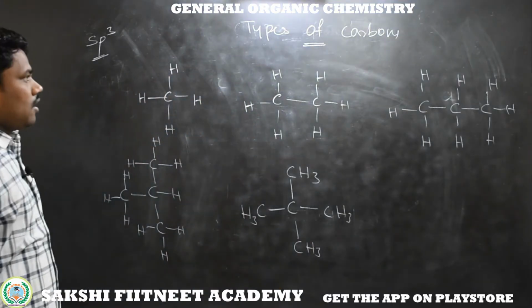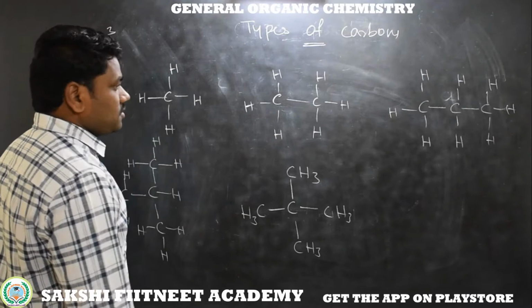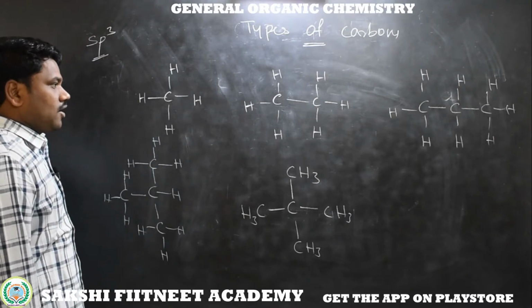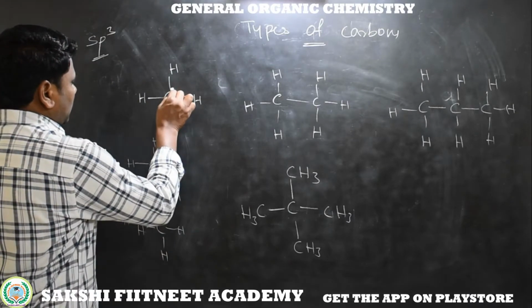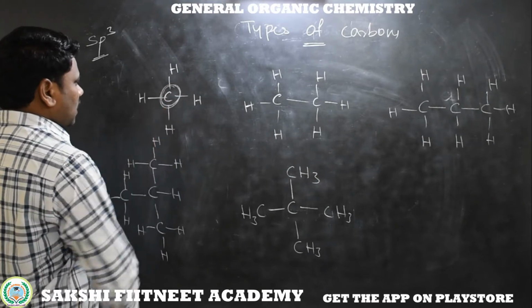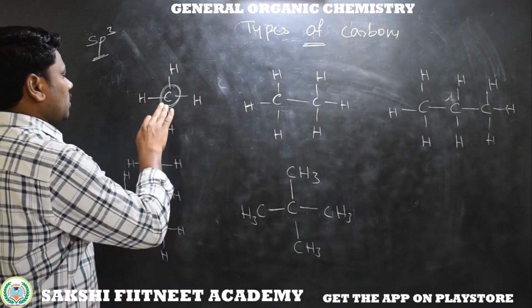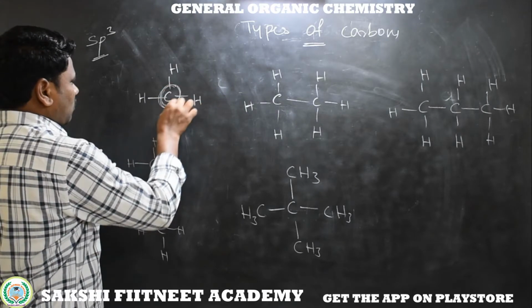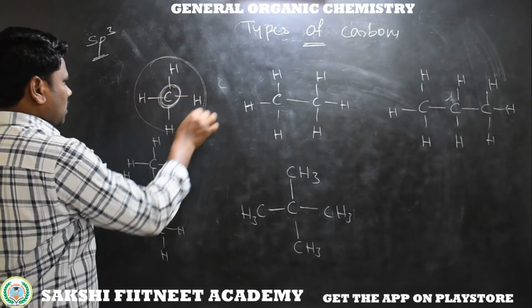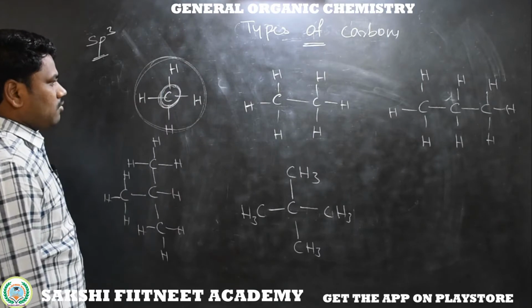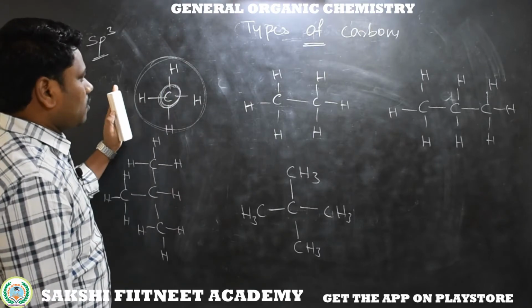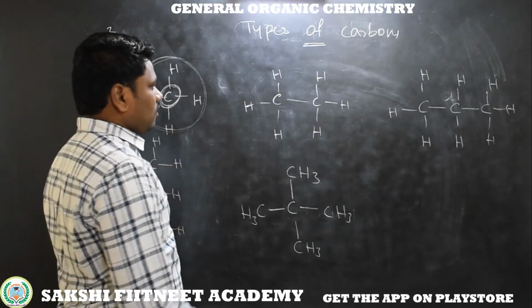So how can we classify which carbon is primary, secondary, tertiary and quaternary? Now here I am taking the carbon bonded to four hydrogens. There is no bonding with a carbon, so we just call it a methyl group, methane. There is no carbon to carbon bonding, this is simple methane. Now I am coming to the next molecule.